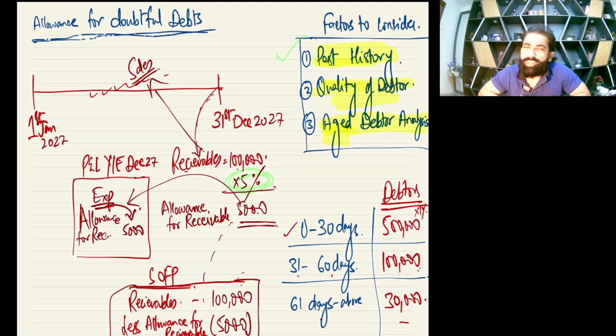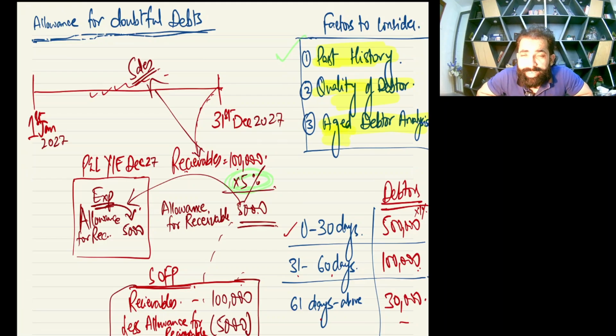No. So if the financial health of your debtor is very good, you don't need to worry much. But if your debtors are not rich, look doubtful, have bad earnings this year, or their financial health is very bad, or they are about to go bankrupt, in such a case you need to make a bigger allowance.